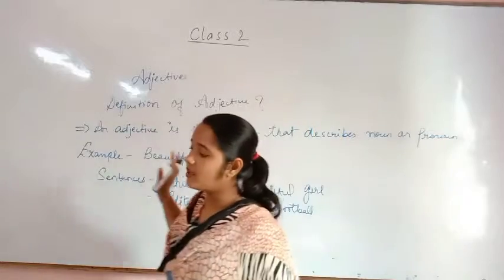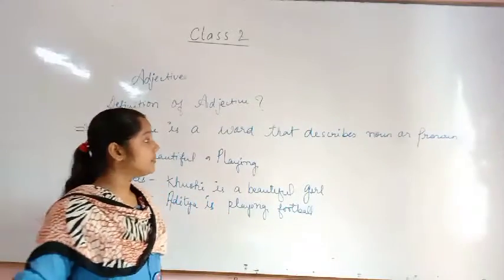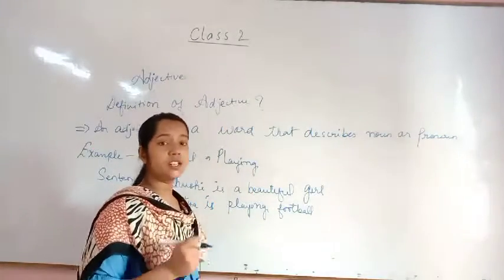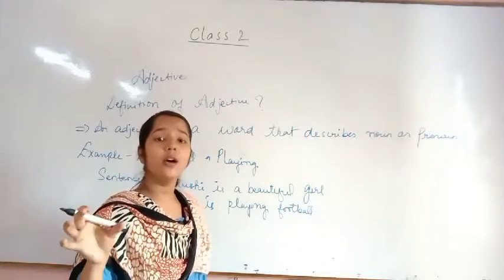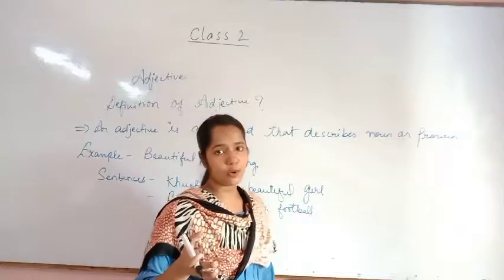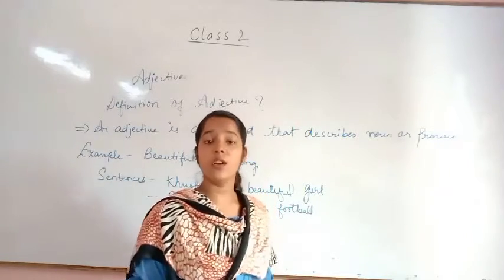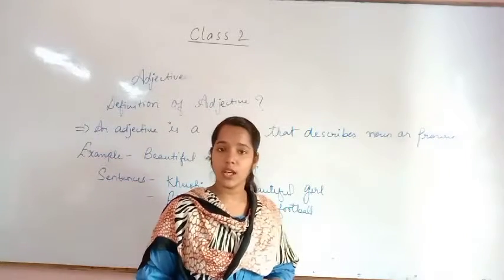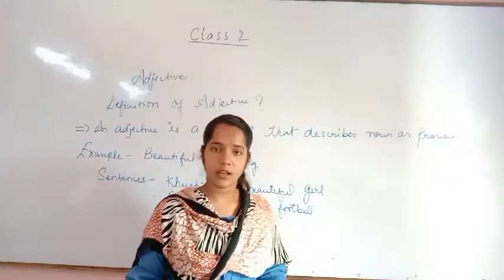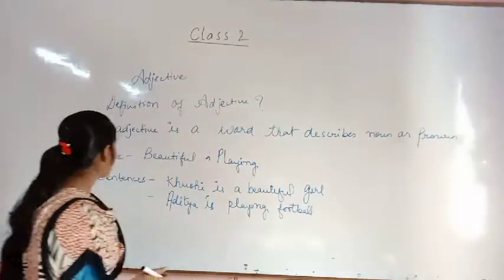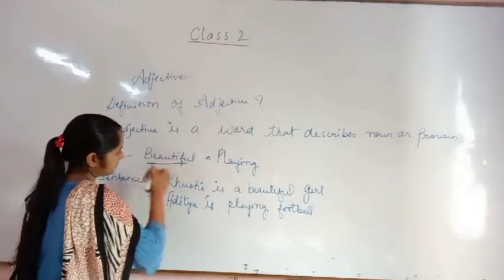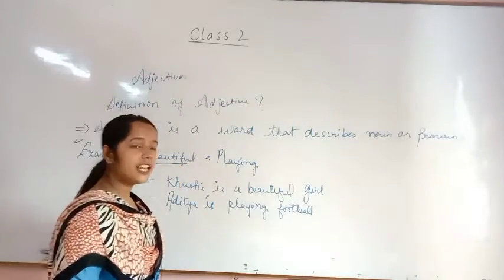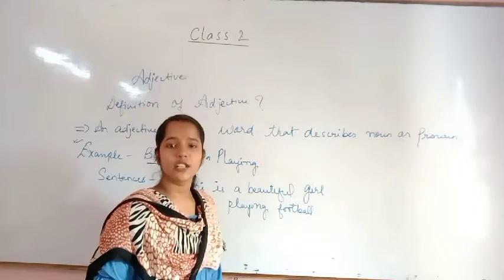So what really is an adjective? Adjective means the word which is describing. There are certain words which are describing a noun or a pronoun. Now you know what a noun or a pronoun is. Noun is a naming word and pronoun comes before noun. It replaces the noun, isn't it? So an example is beautiful. Beautiful. And if I am saying any sentence, you have to identify the adjective.